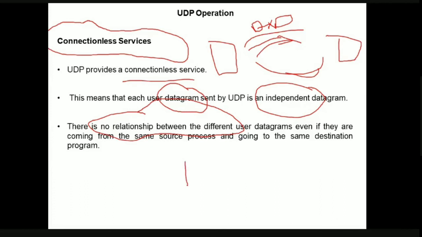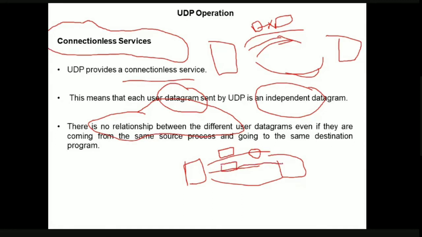That is, let us say this is source and destination, and there are different paths from source to destination. If a particular user datagram takes this particular path, let us say there is a congestion. Now there is an advantage for this user datagram. Now it can go at this particular connection because there is no congestion here. So this is the advantage.